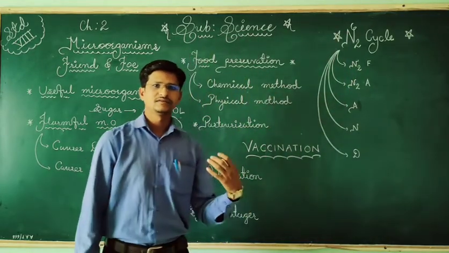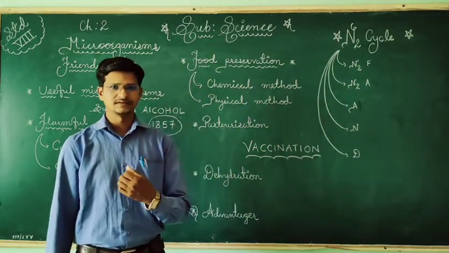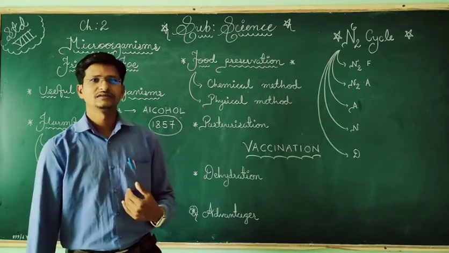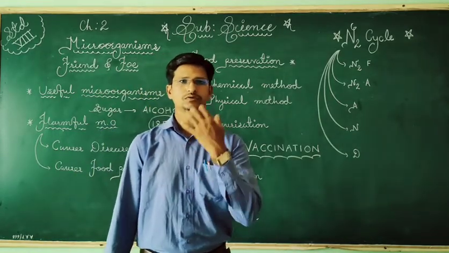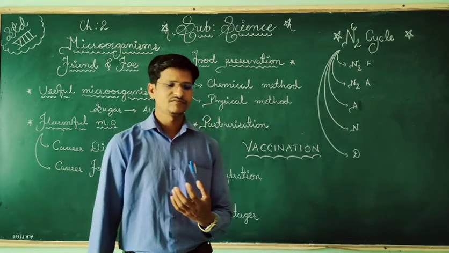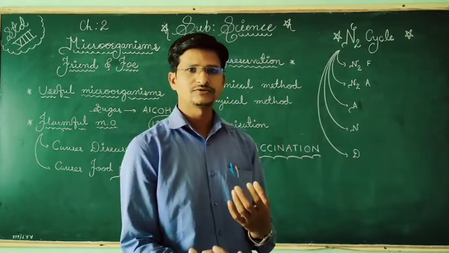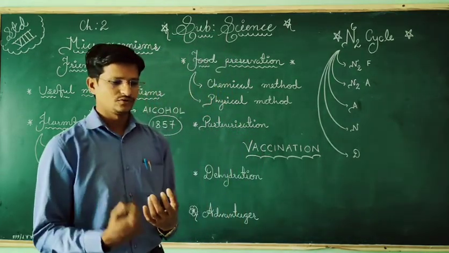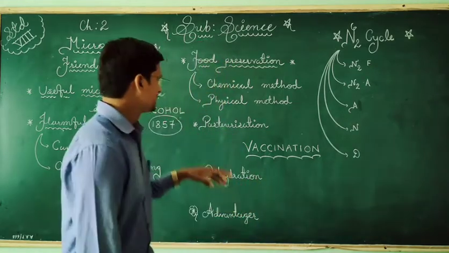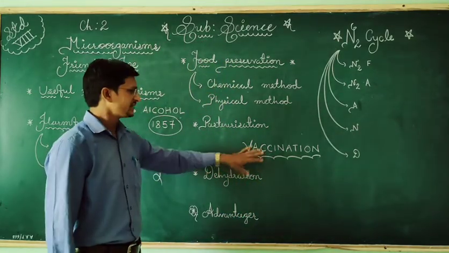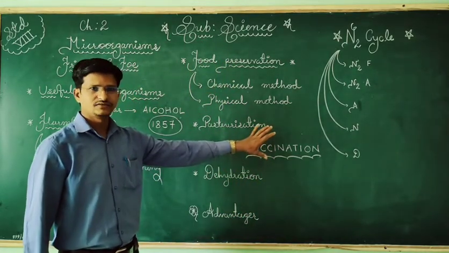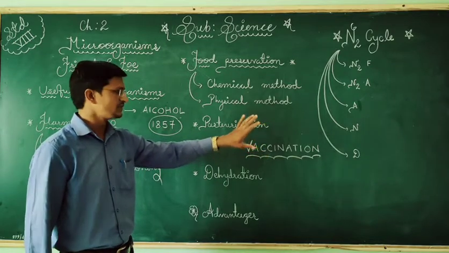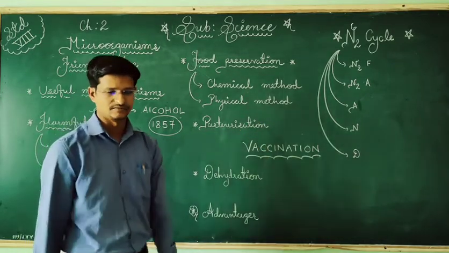Nowadays we are taking Covishield to prevent coronavirus, and the polio vaccine prevents polio. That's why we have these types of vaccines. And the process of giving a vaccine to improve immunity is called vaccination.